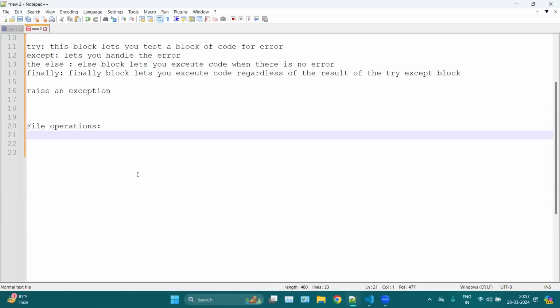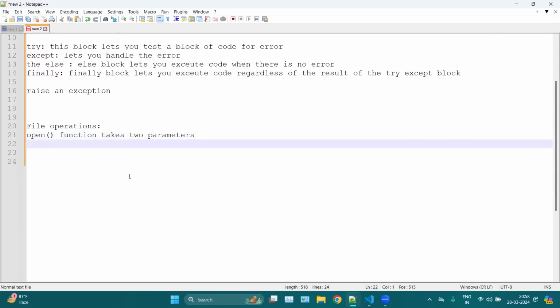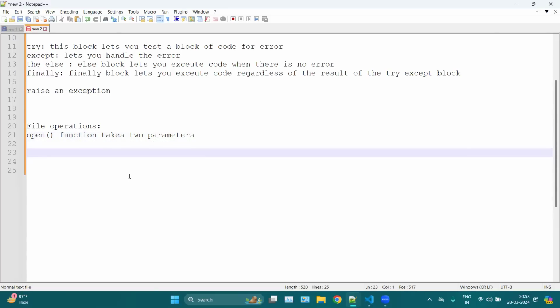In file operations, we first have the open keyword. Open is for just opening your file. This open function takes two arguments, or parameters. The first parameter is what kind of operation you want to perform with your file. There are four different modes you can use.